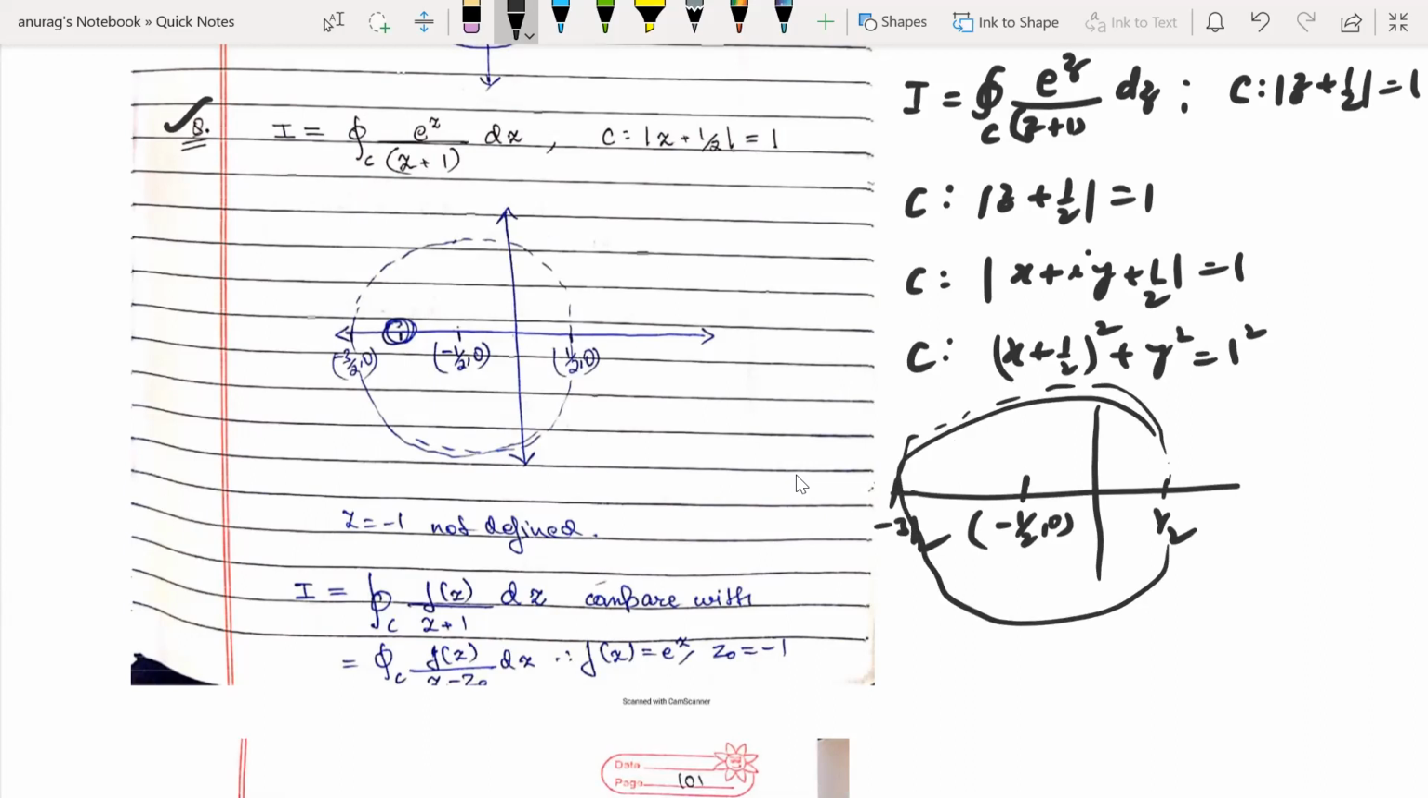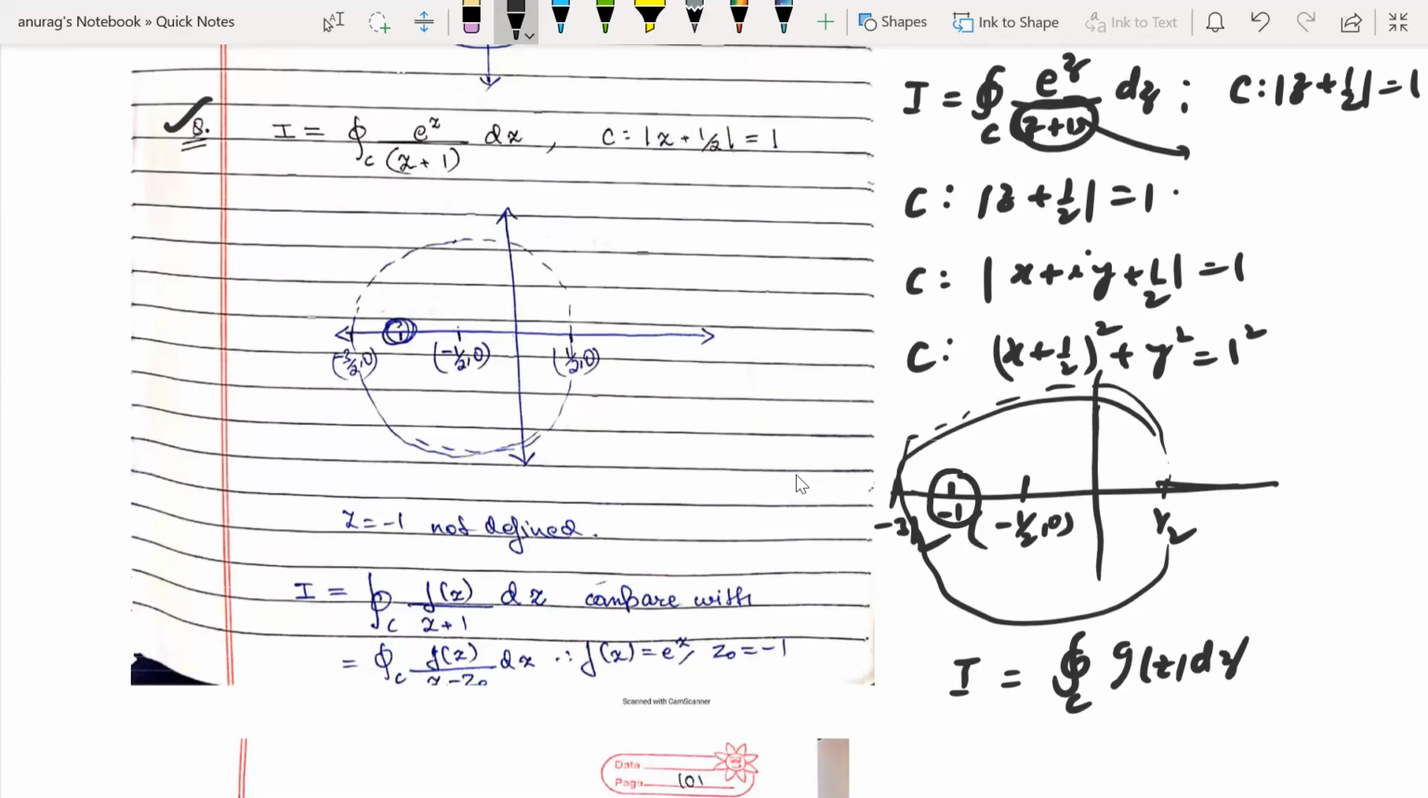This is your circle, and this function is not defined. If we call it g(z), suppose this is your function g(z), then g(z) is not defined at minus 1, and minus 1 is lying inside the circle.